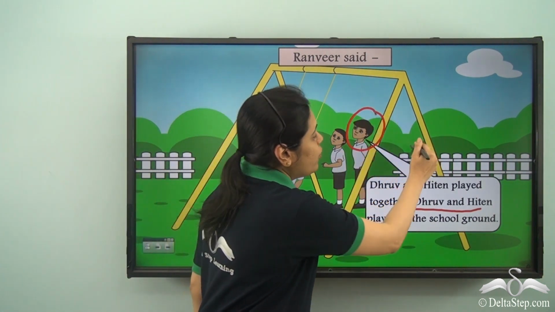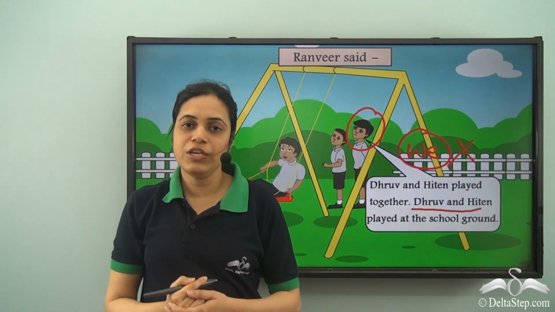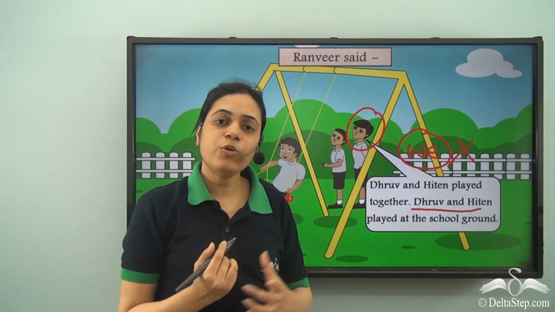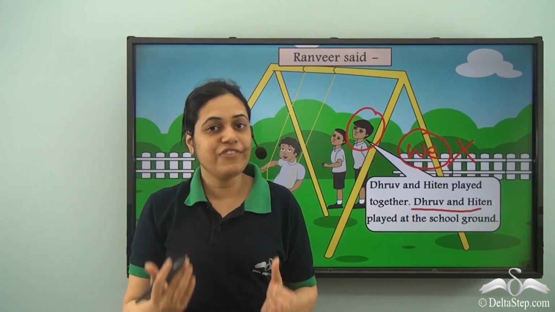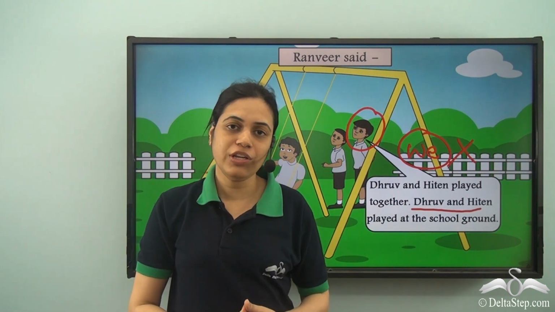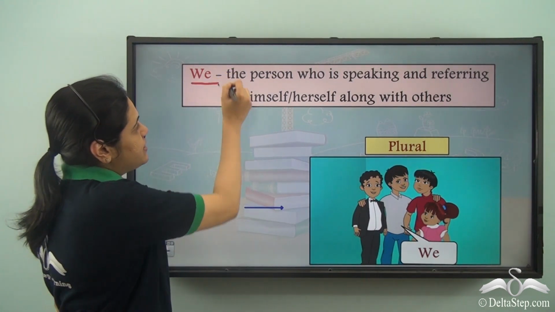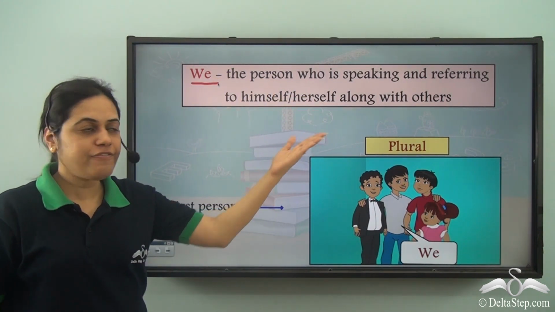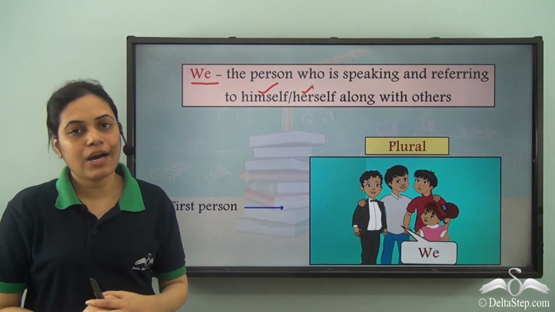So the pronoun we cannot be used here. What will be the pronoun used here then? We'll come to that later. But we can be used only if the speaker is also included. So we is the person who is speaking and referring to himself or herself along with others.